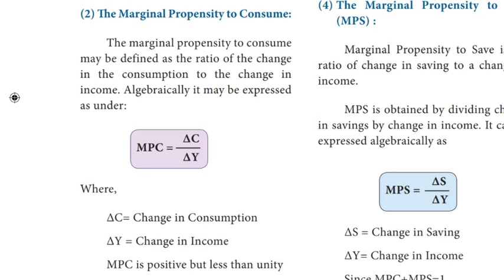It is obtained by dividing change in consumption by change in income. Algebraically, it may be expressed as under: MPC is equal to delta C by delta Y, where delta C is equal to change in consumption, delta Y is equal to change in income. MPC is positive but less than unity.